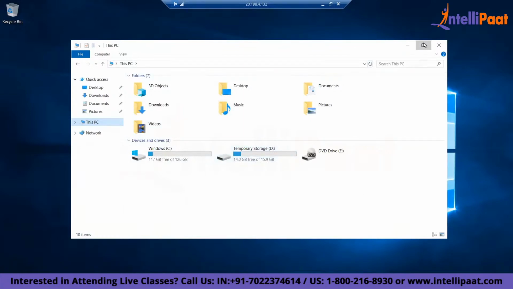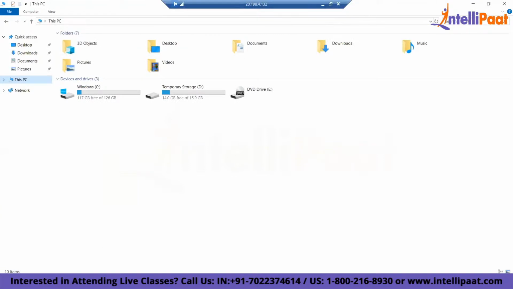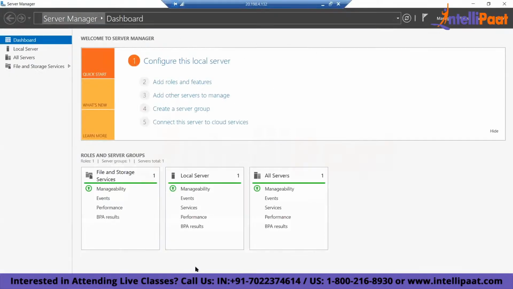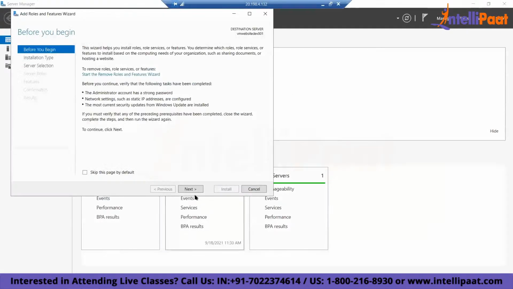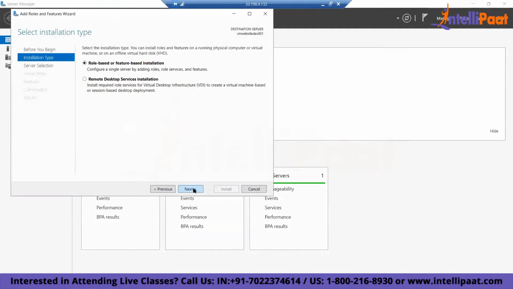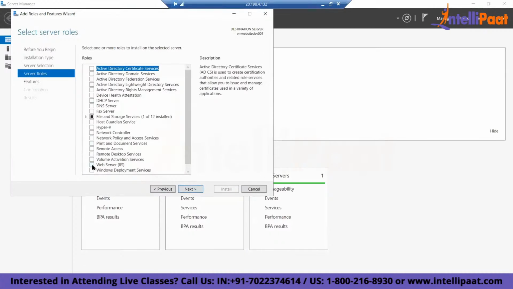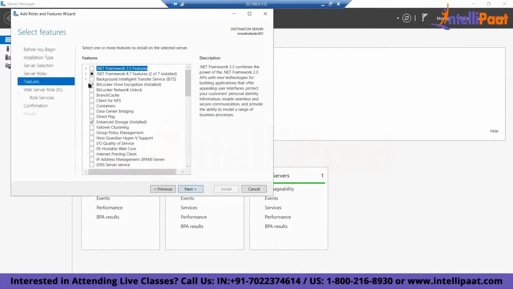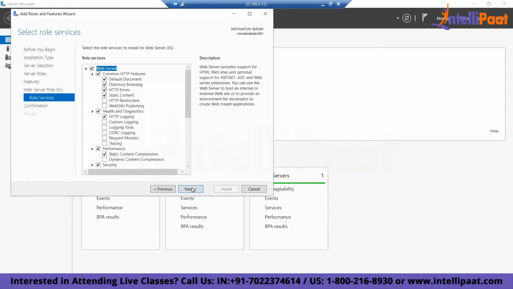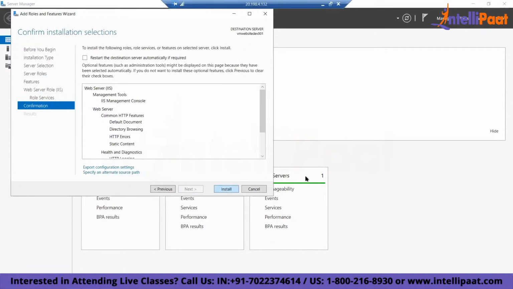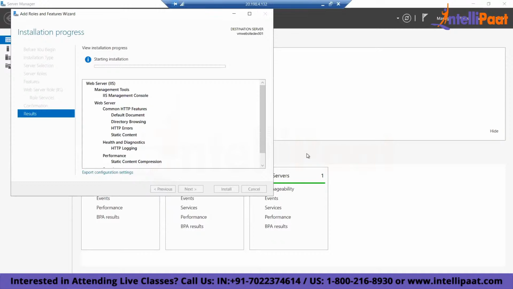Got it? So what I'll do inside the VM, I'll create one IIS here. So how do you create an IIS? You have to install IIS server. Let me install one IIS and deploy one site. So I'm going to select web server IIS, and I'm installing the .NET framework, right? This is my web server. Next, install. Now this will install the web server and IIS. And after this is done, I will host or deploy one site.